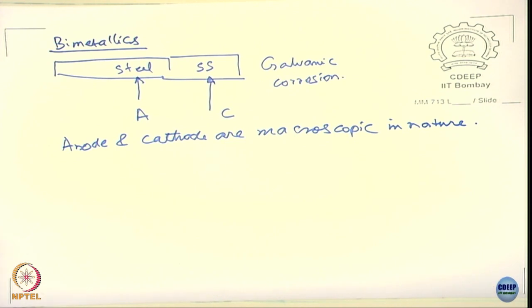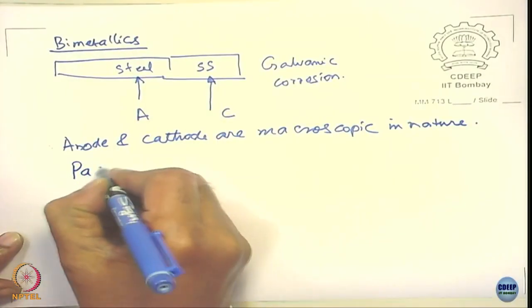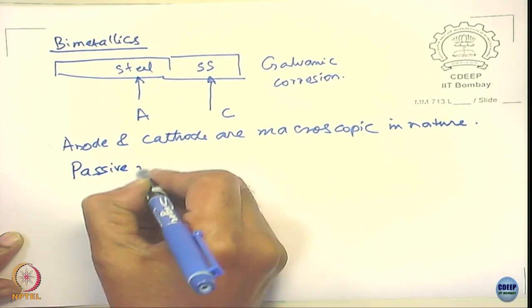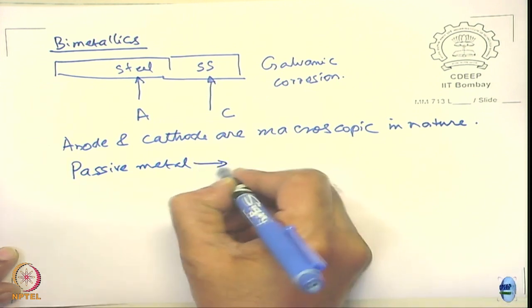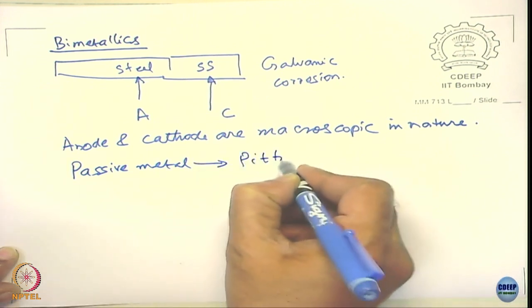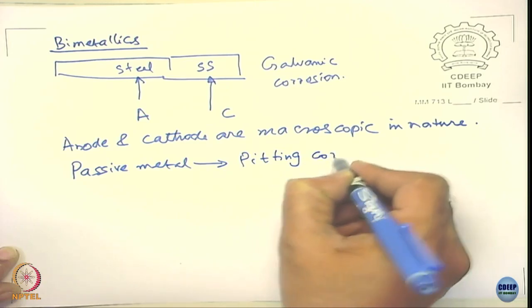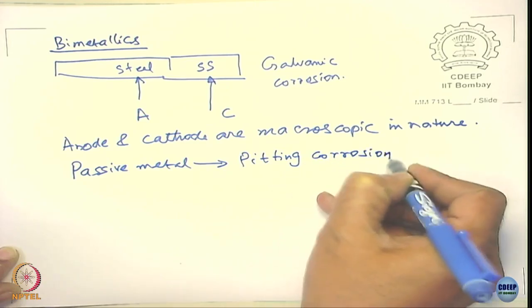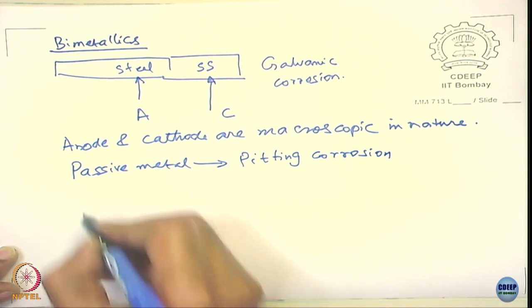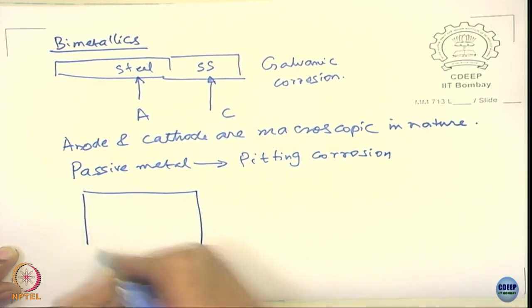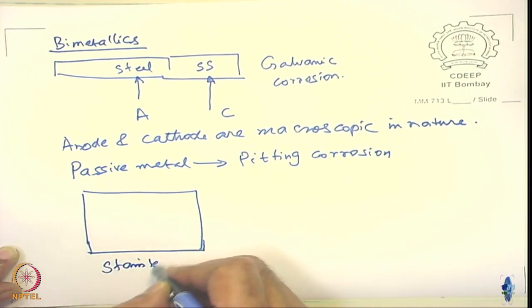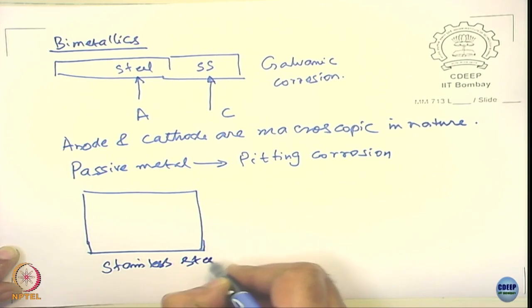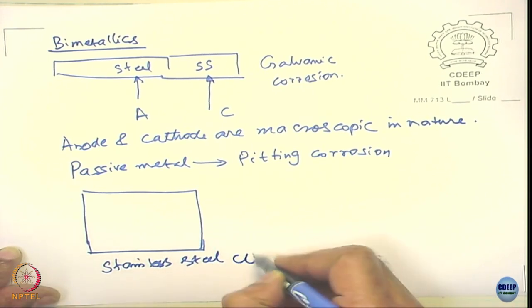I give another example where you have a passive metal generally that can lead to what is called pitting, or pitting corrosion. An example: stainless steel in chloride medium.